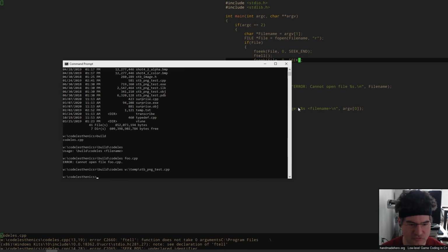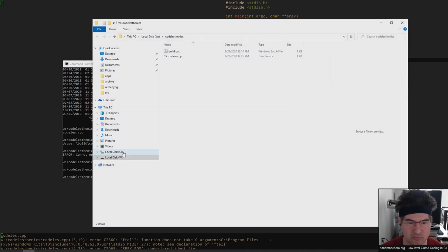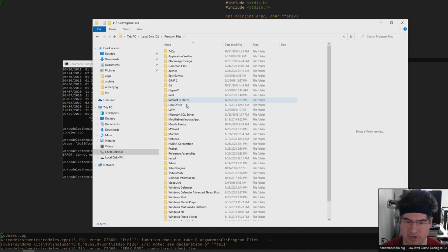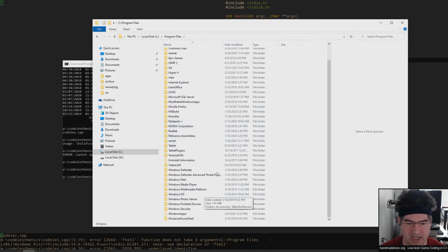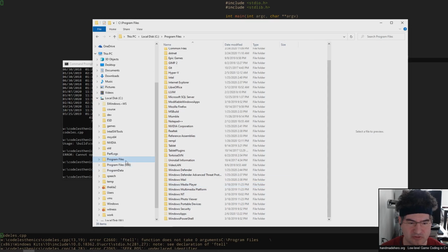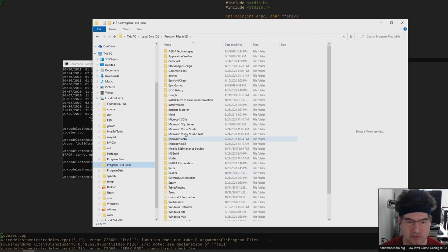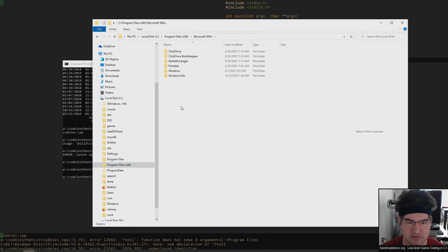So let's go ahead and bring up wherever the SDK is. I know this might take a while, but it's worth it. When you get those big gains, it's going to be worth it. Knowing where the SDK is, go ahead and find it on your machine. It's going to be one of two places, program files or x86. Let's go down there to the SDKs, Microsoft SDKs. There we go. And here we got our Windows and Windows kits. I'm going to go ahead and search in there first just to make sure.